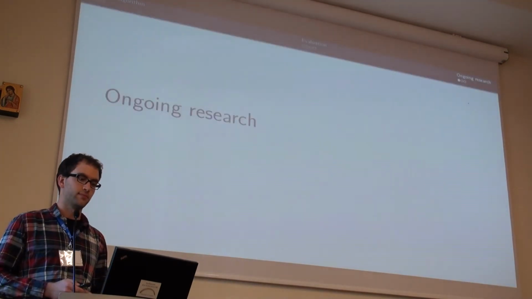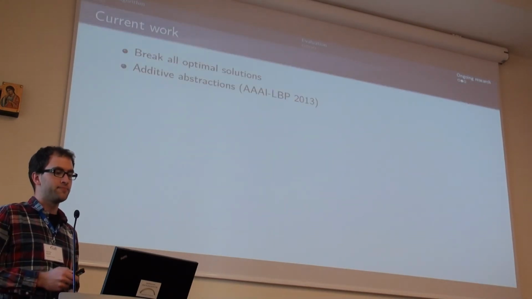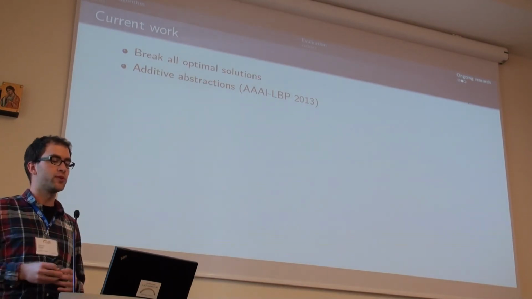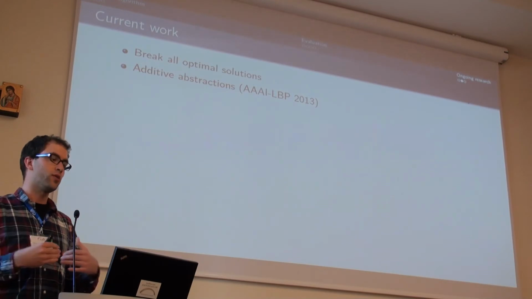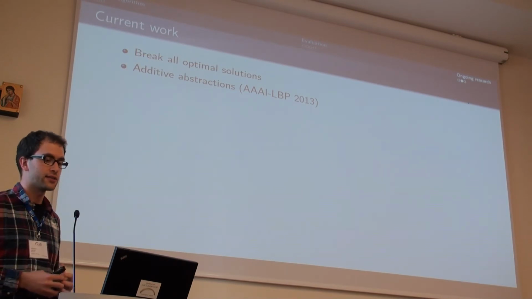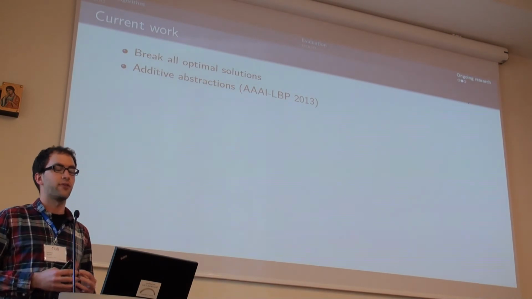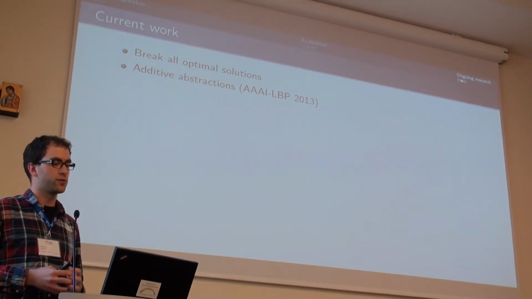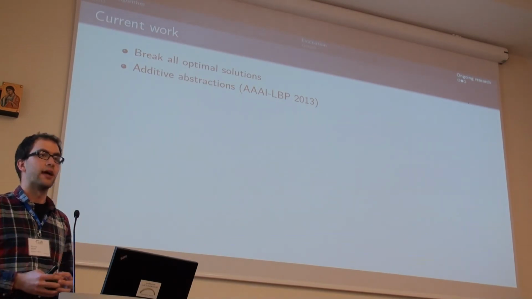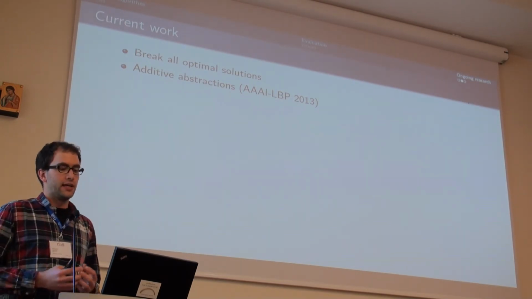Okay, so what am I working on currently? One refinement that we did was not to look just for one optimal solution, but to check all optimal solutions in a single iteration, because we would have to otherwise refine them anyway in the next iteration. And this has improved speed quite a bit. But the most important change was making the abstractions additive and using a set of them for search. And the paper about this will be presented at AAAI's late-breaking paper track this year.